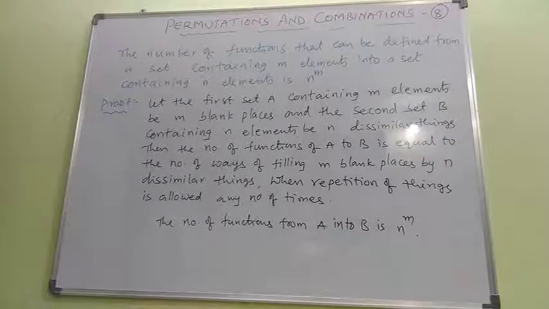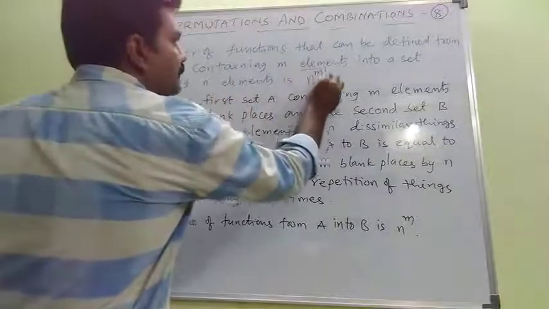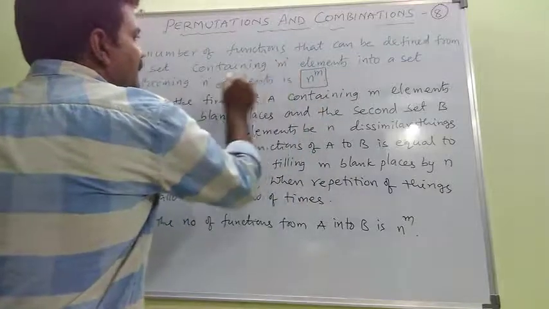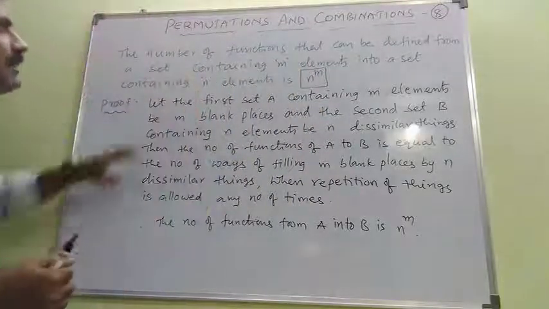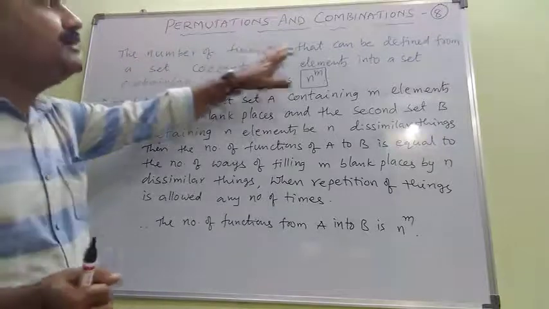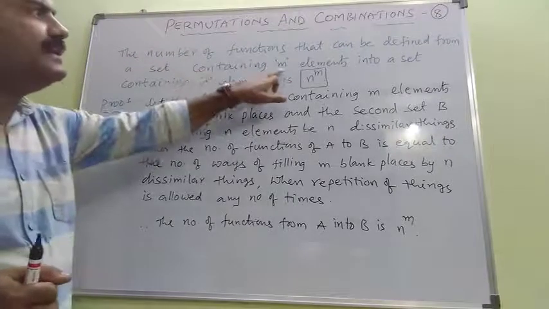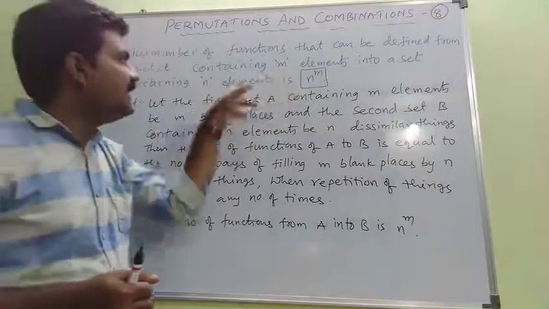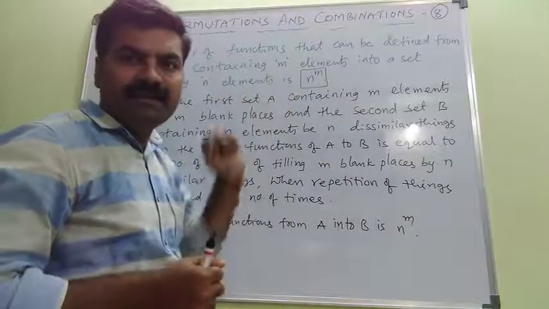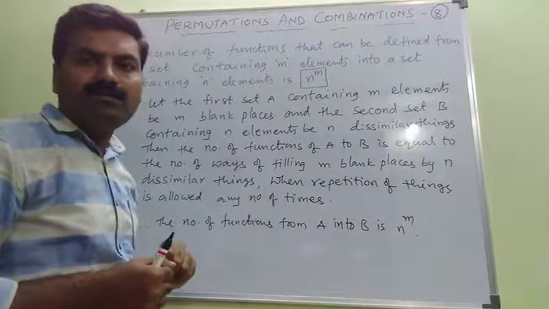So just look at the statement, everybody. The number of functions that can be defined from a set containing m elements into a set containing n elements is n to the power of m. Isn't it? The number of functions that can be defined from a set containing m elements into another set containing n elements is n to the power of m.